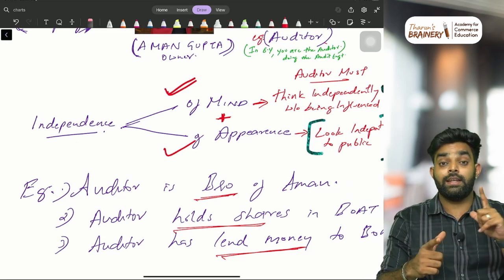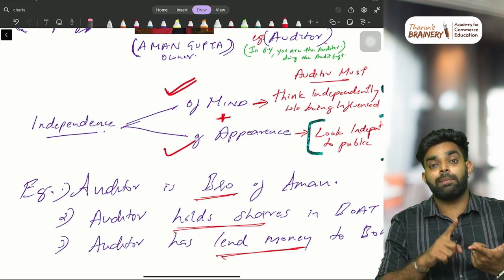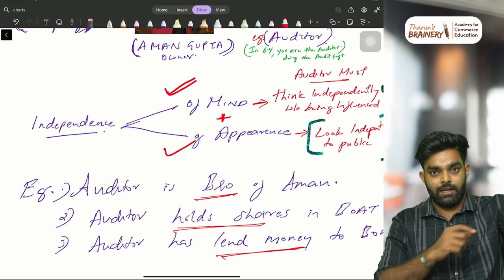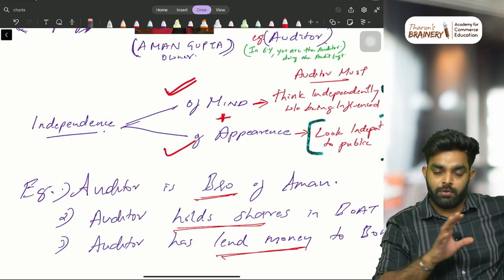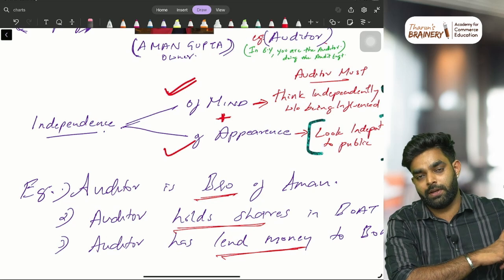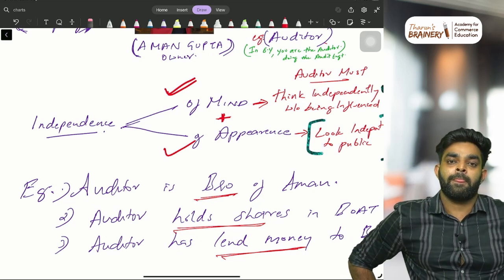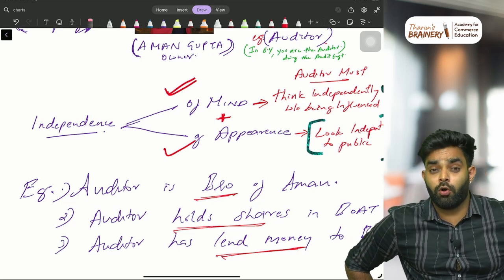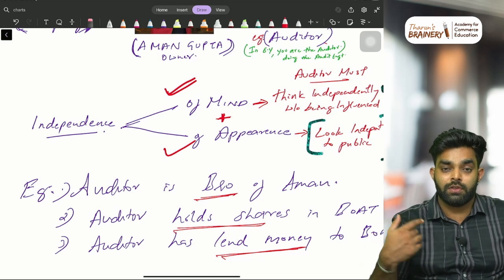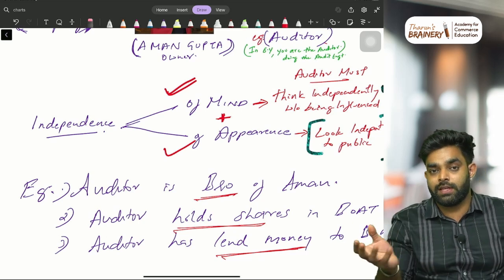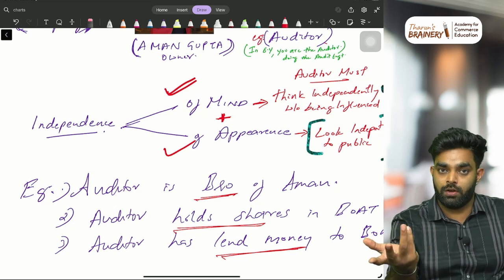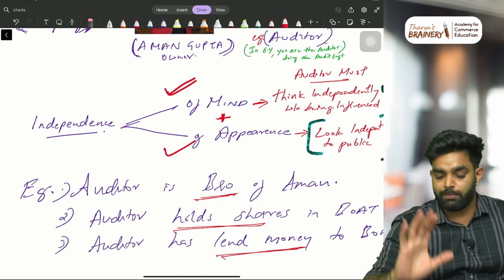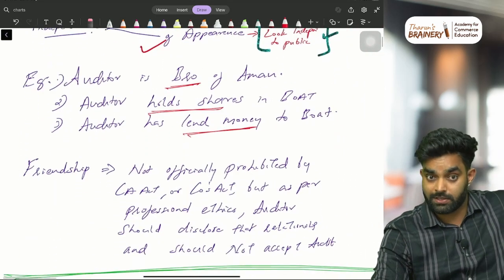Then independence of appearance. Independence of appearance means that when the public is looking at you, you should appear independent of the company. Imagine you are posting a lot of pictures, going on trips, going to family functions with the company's manager, and you are auditing that company. Will people believe you? No. So you should also look independent to the public. That is independence of mind plus independence of appearance.